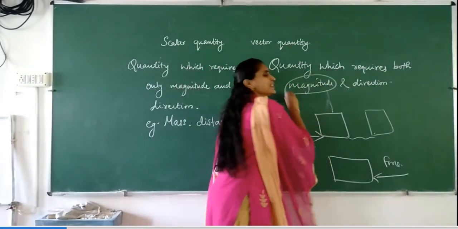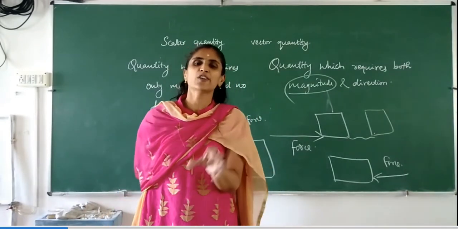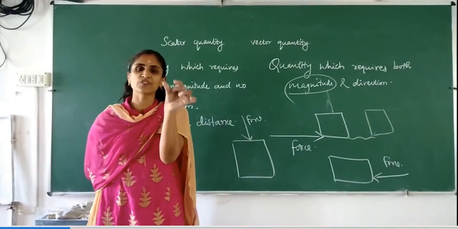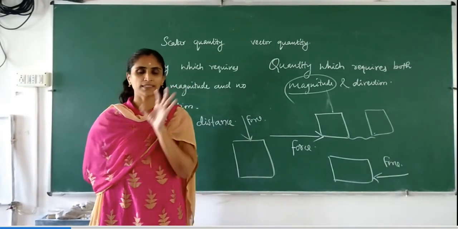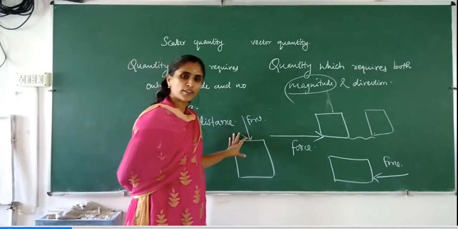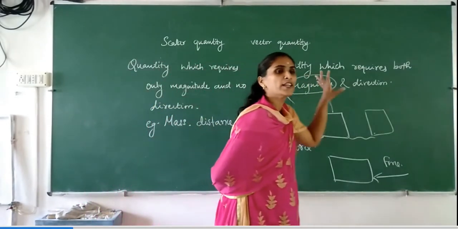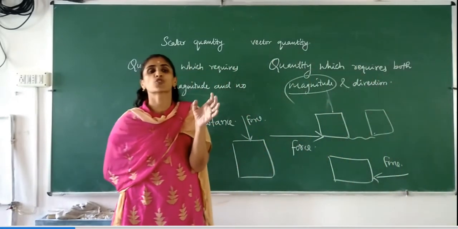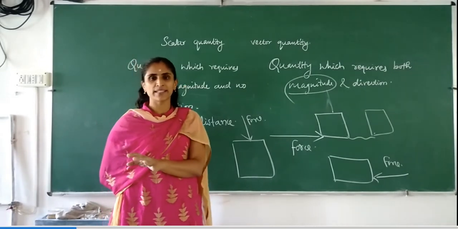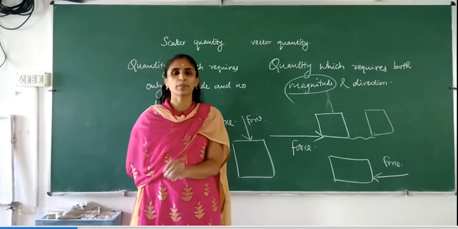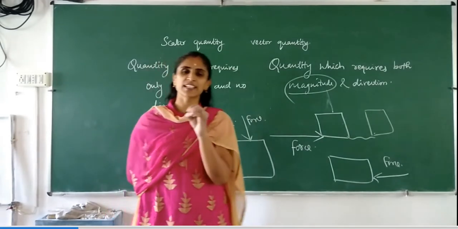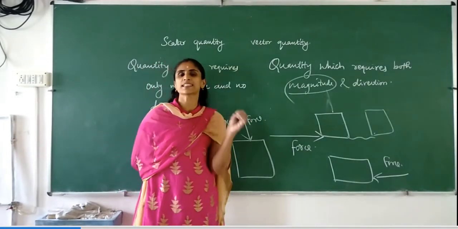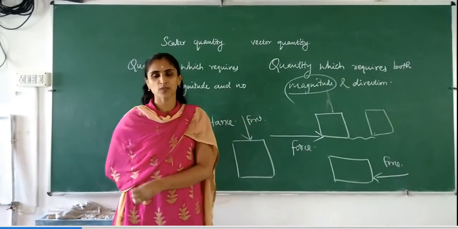Here, magnitude means the numerical value. The numerical value of the quantity is known as the magnitude. If you say your mass is 50 kg, that 50 is the magnitude of your mass. Is it clear? All of you understood? So in a vector quantity, not only the numerical magnitude, but both numerical value and direction are needed. Such types of quantities are known as vector quantities.